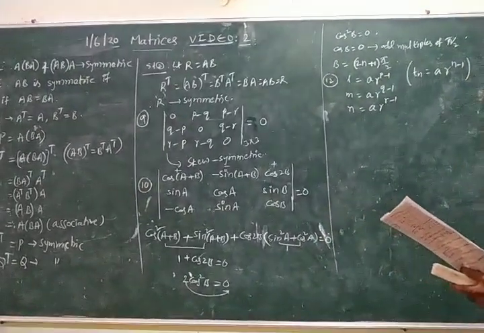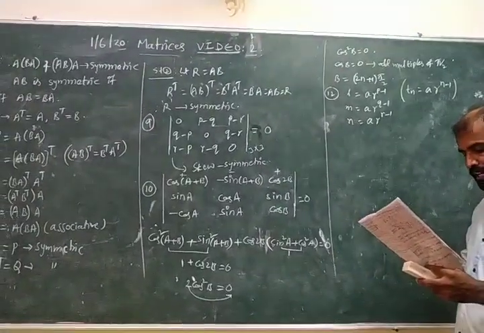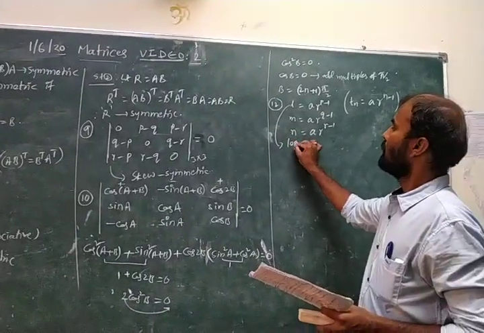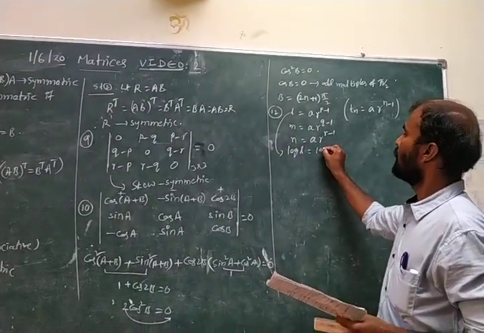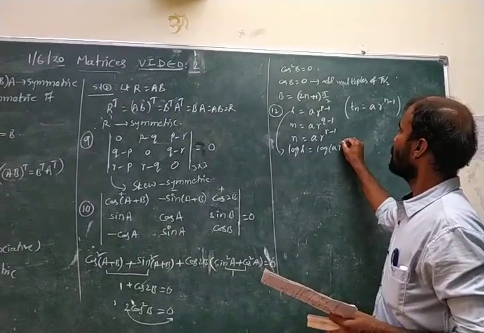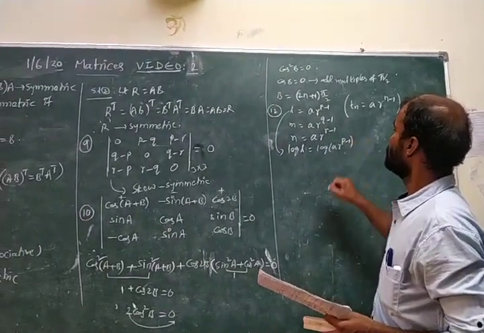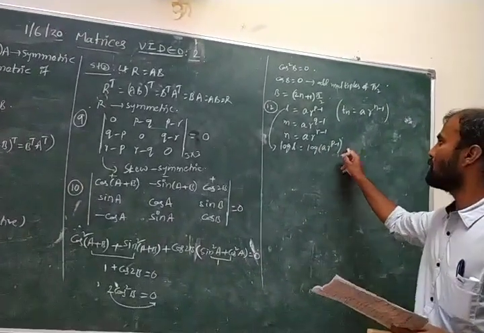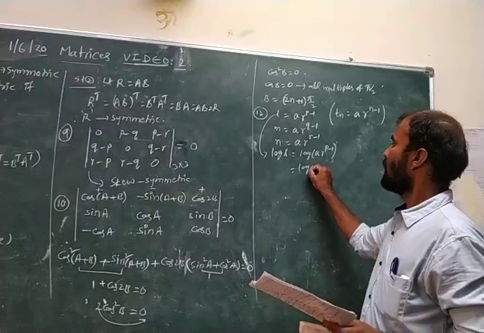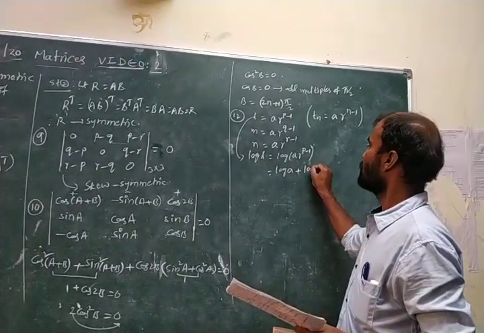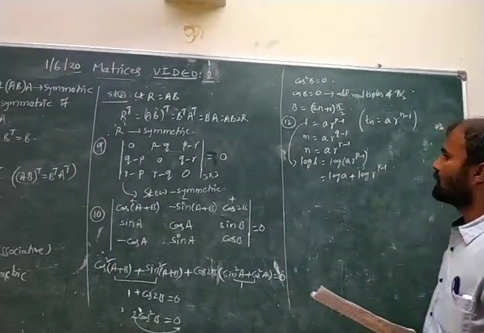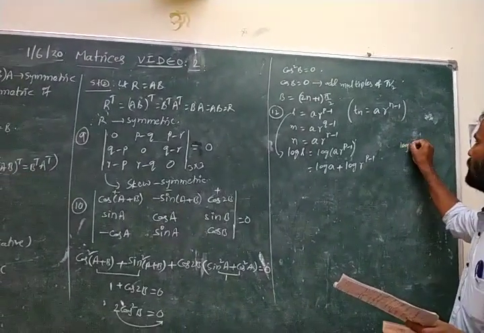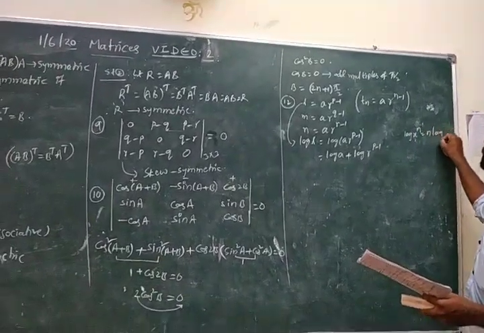Now, the given determinant has log L, log M, log N. For that, apply log to L. Log L becomes log of a into r power p minus 1, which is log a plus log of r power p minus 1. Again, from the formula, log x power n is n log x.